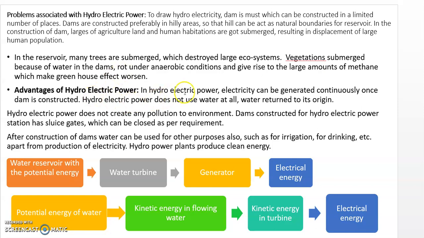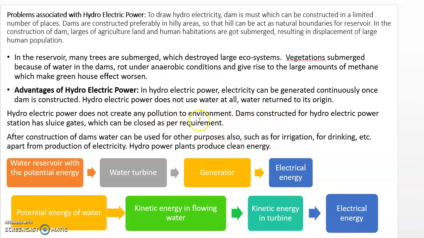What are the advantages? In hydroelectric power, electricity can be generated continuously once the dam is constructed. Hydroelectric power does not use water at all. Water returns to its origin. So whenever there is rain, the level of the water in the reservoir rises, so it does not use the water at all. And another thing is, it does not create any pollution to the environment.